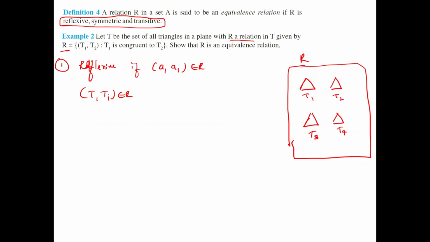Any triangle is congruent to itself. Yes.